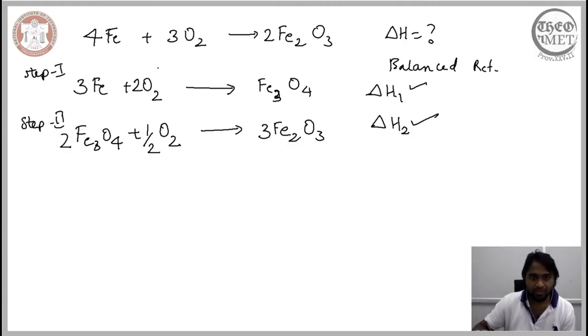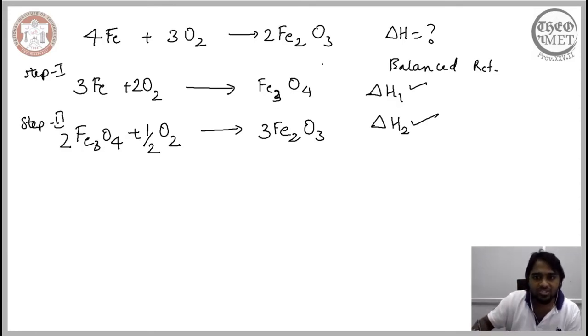So let us verify. We have 3 iron atoms in the reactant side and 3 in the product side, and 4 oxygen atoms in step 1 in the reactant and 4 in the product. If you consider step 2, there are 6 iron atoms in the reactant side, 6 in the product side, and 9 oxygen atoms in the reactant side and 9 in the product side. Again, only if it is balanced will we be able to ascertain the corresponding change in the enthalpy.